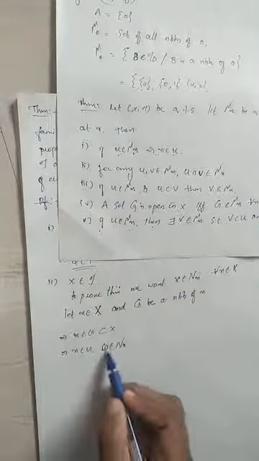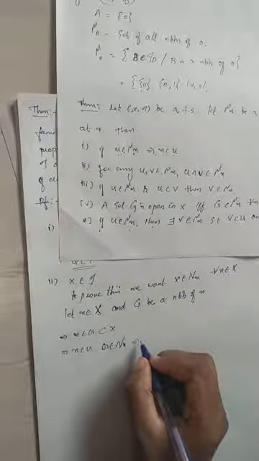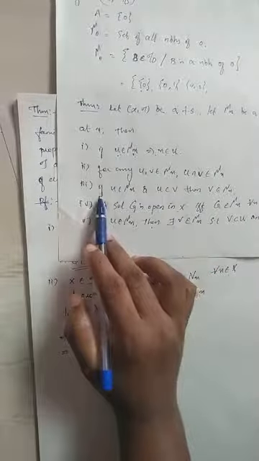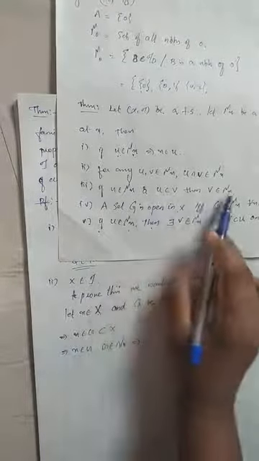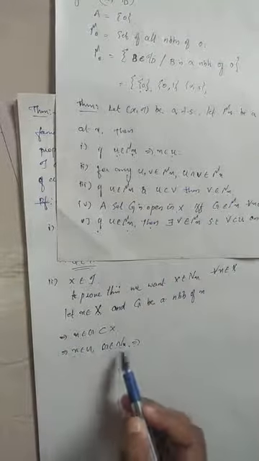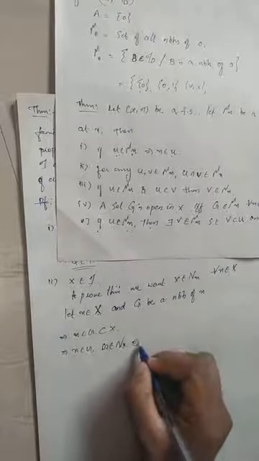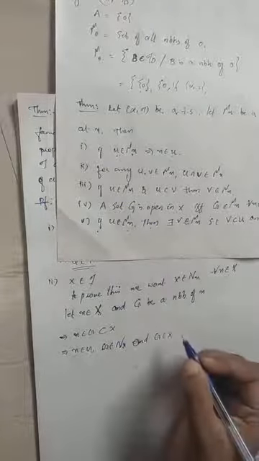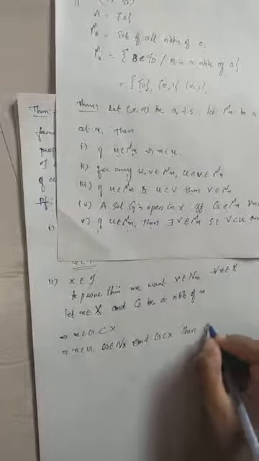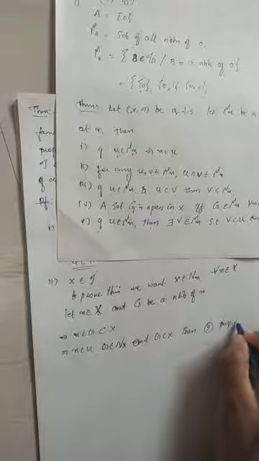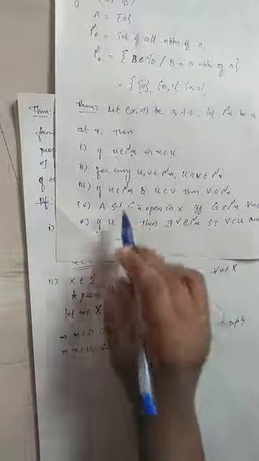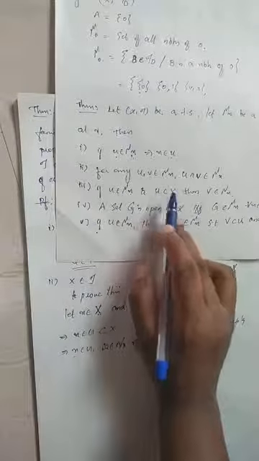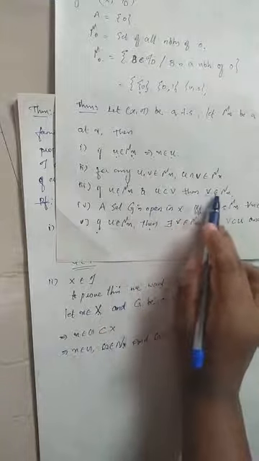So here G belongs to Nx means X belongs to G. Okay, and the third property: if U belongs to Nx and U is contained in V, then V belongs to Nx. Here we have G belongs to Nx and G contained in X. Then by the third property, if U belongs to Nx, here G belongs to Nx and G is contained in X, then X must belong to Nx.